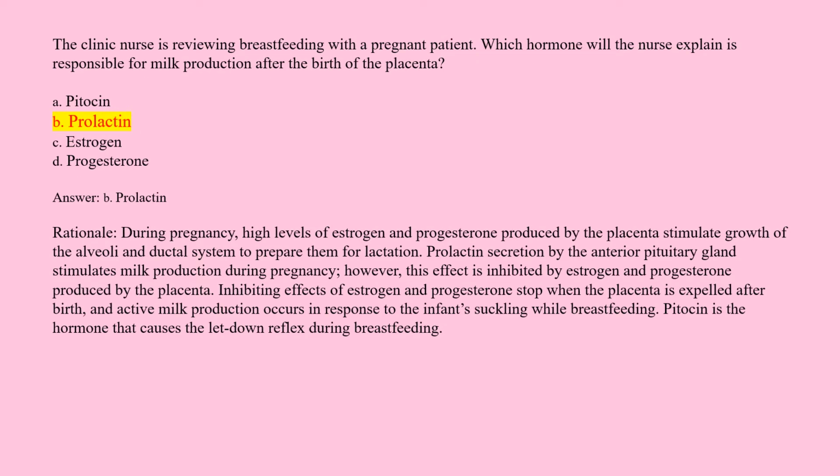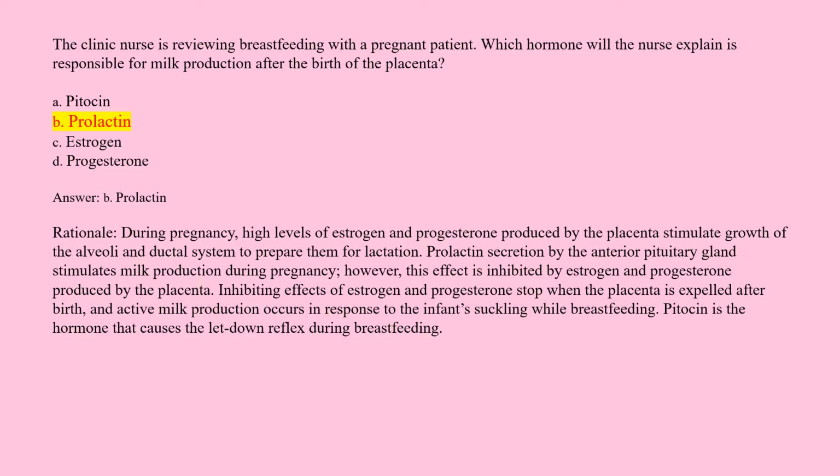Answer. B. Prolactin. Rationale. During pregnancy, high levels of estrogen and progesterone produced by the placenta stimulate growth of the alveoli and ductal system to prepare them for lactation. Prolactin secretion by the anterior pituitary gland stimulates milk production during pregnancy.